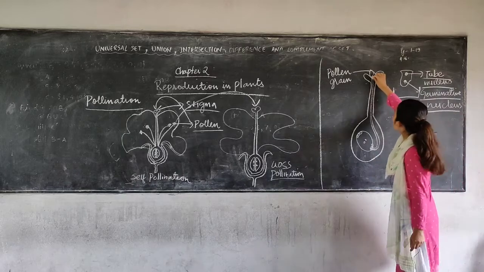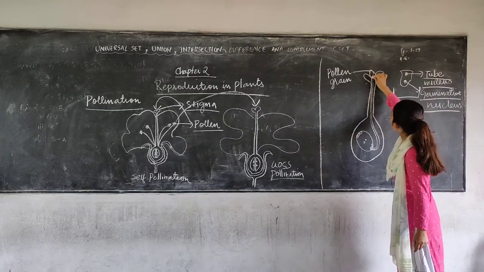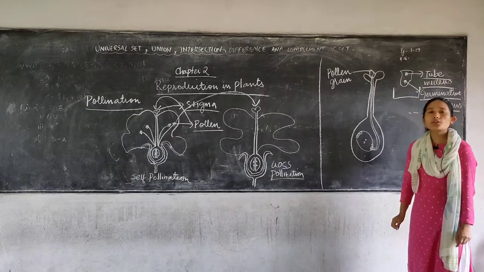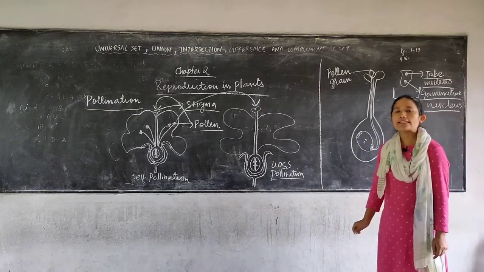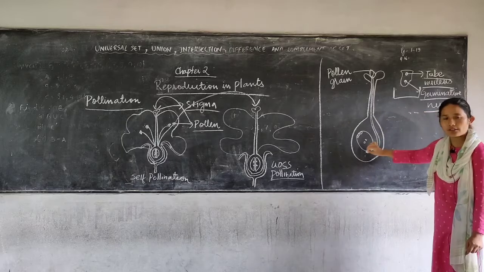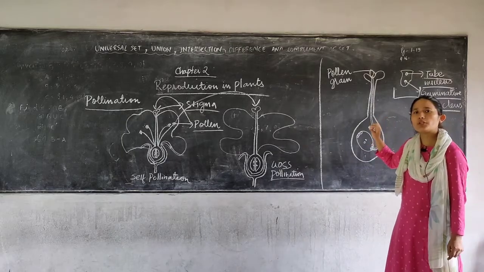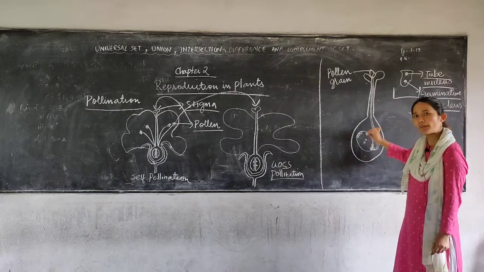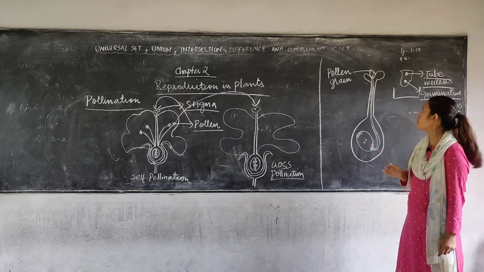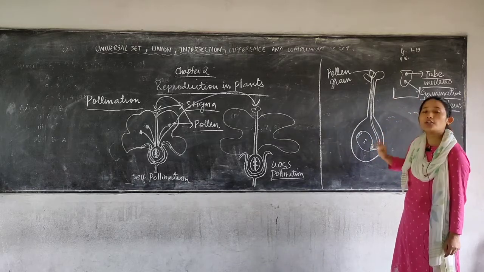It forms a pollen tube. It's like a channel through which your germinative nucleus travels, because your germinative nucleus has to reach the ovary, the female part of a flower. So that pathway is made by the pollen tube.